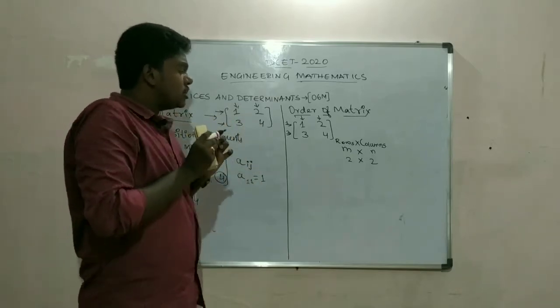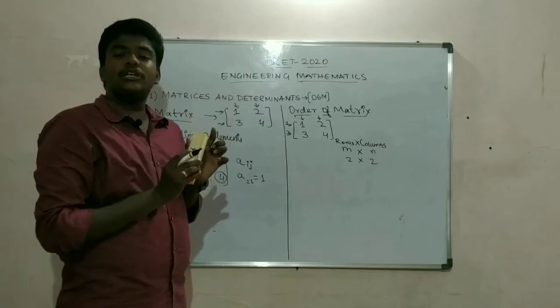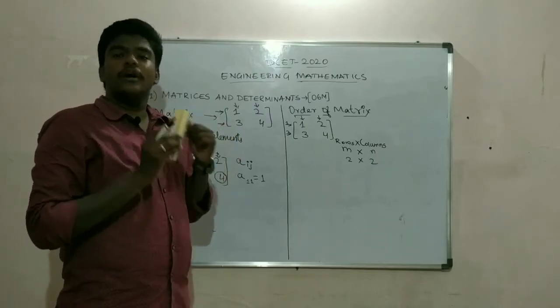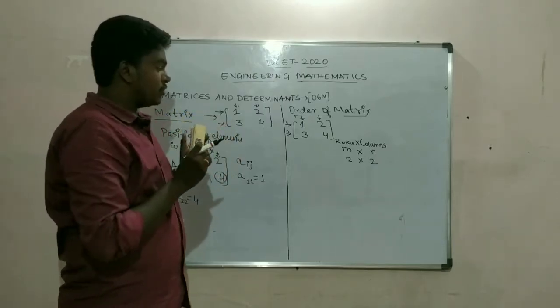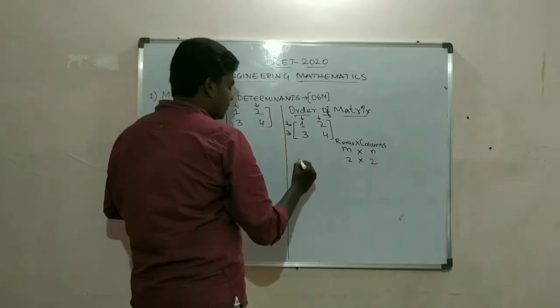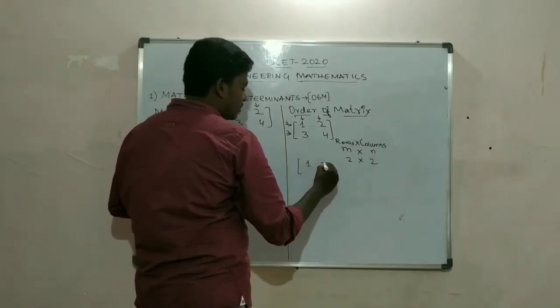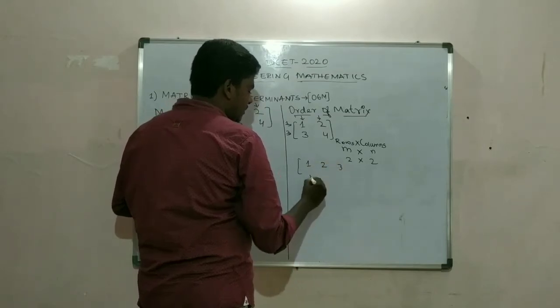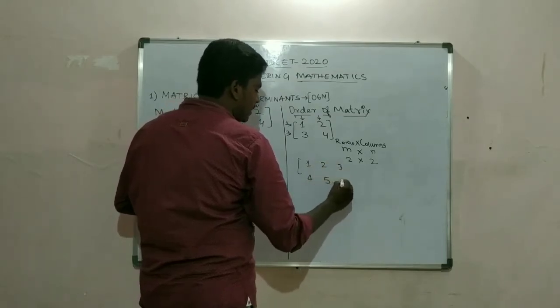See, there is no limitation for the order of a matrix. So I'll write another matrix, for example 1, 2, 3, 4, 5 and 6.